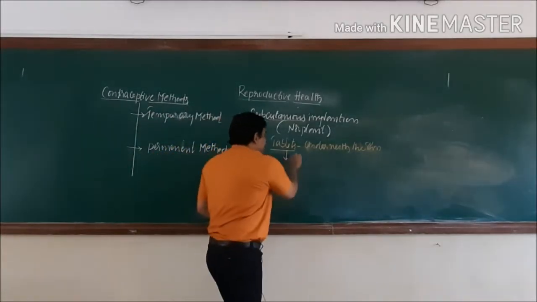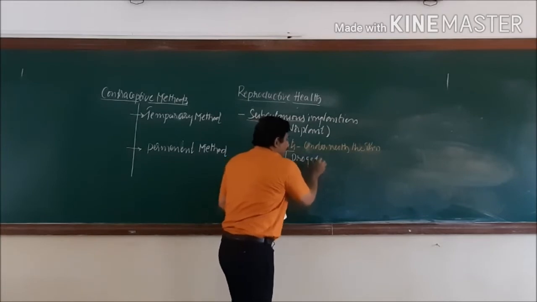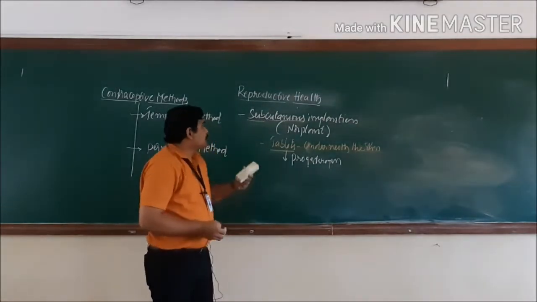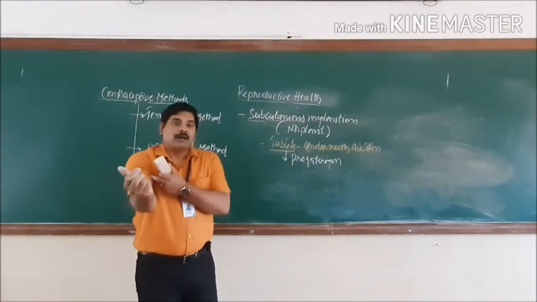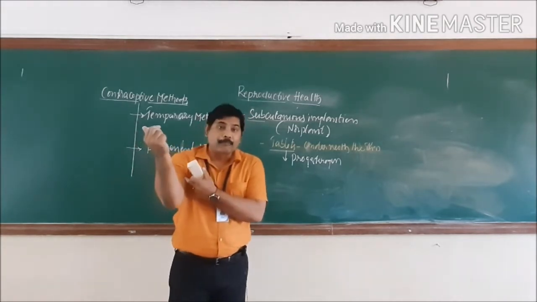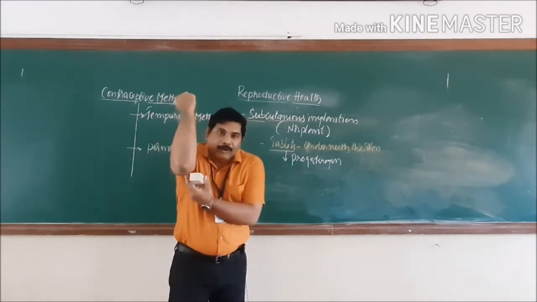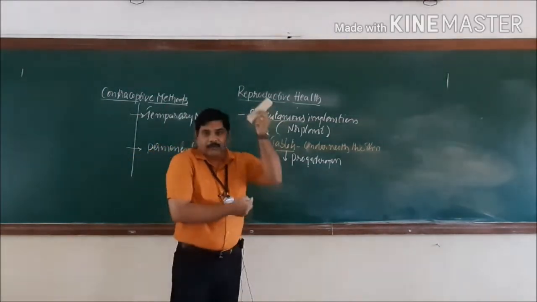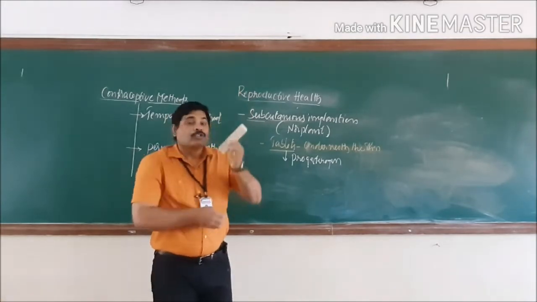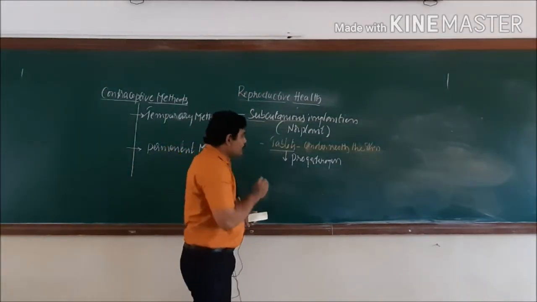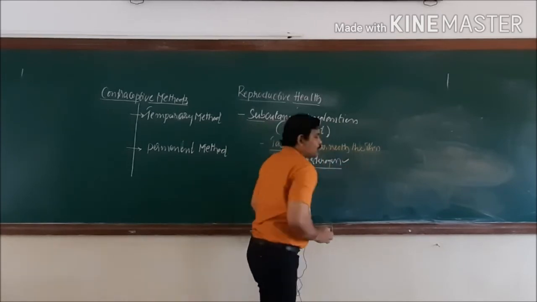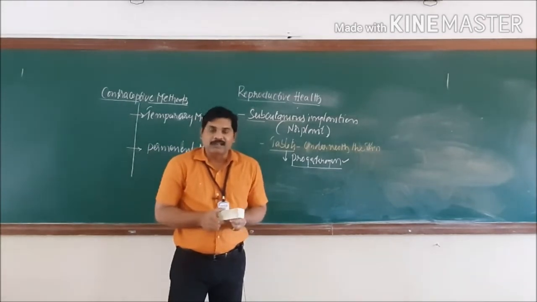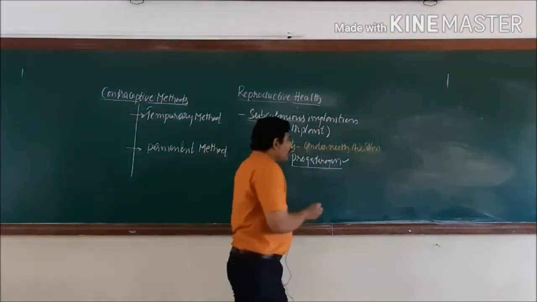As I said earlier, it is a derivative of progesterone, a progesterone derivative. In this case, above the forearm, in the upper arm, underneath the skin, a minor surgical process is done, and these capsules are placed underneath the skin of a woman, so that these capsules continuously release progesterone. Since the progesterone is released into the female body continuously, it prevents the process of ovulation.